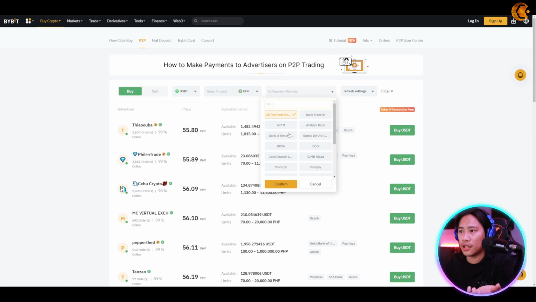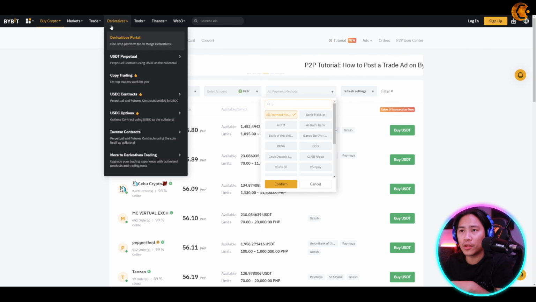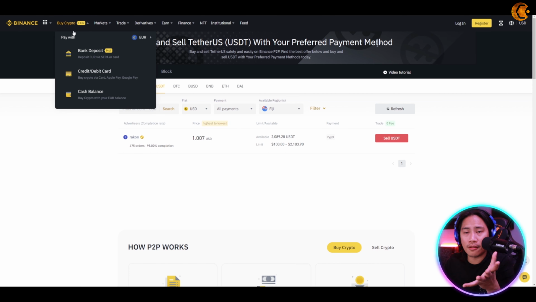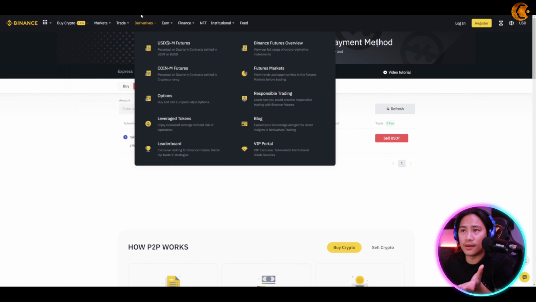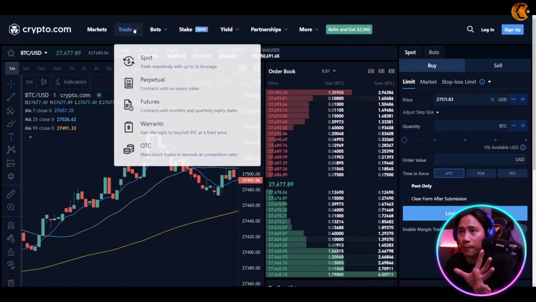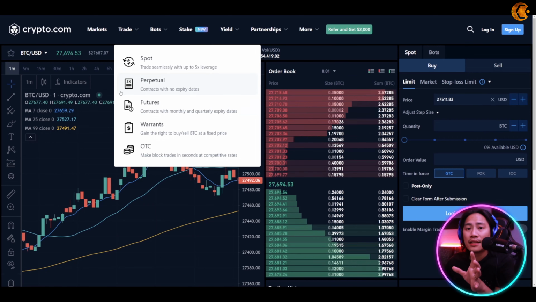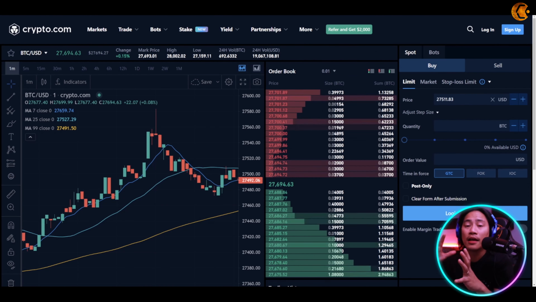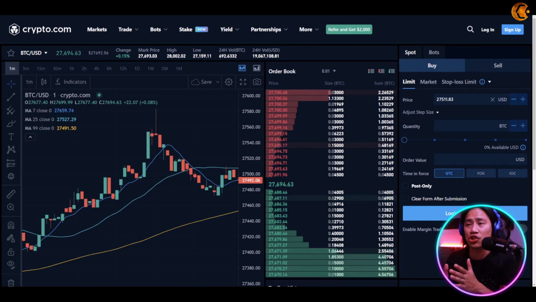And then the payment method, you could choose from whatever payment methods you prefer. And what's good is they also have, like say, for instance, in Binance, there is credit and debit card, right? Goes along with MEXC Global. You have crypto.com as well. So it depends on where you are and on whatever payment method your crypto exchange has.